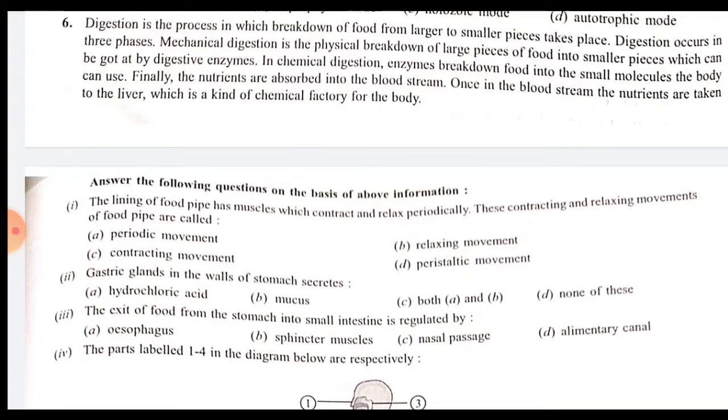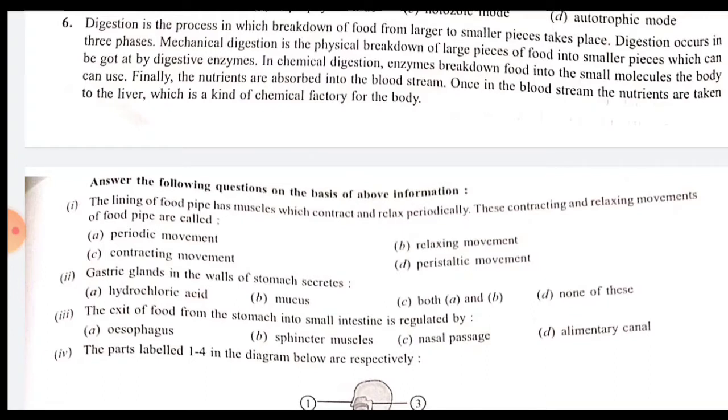So the first question is given there. The lining of the food pipe has muscles which contract and relax periodically. These contracting and relaxing movements of the food pipe are called peristaltic movement, because in the esophagus the contraction and relaxation is caused inside the muscles. So this movement is known as peristaltic movement. Now move on to the second one.